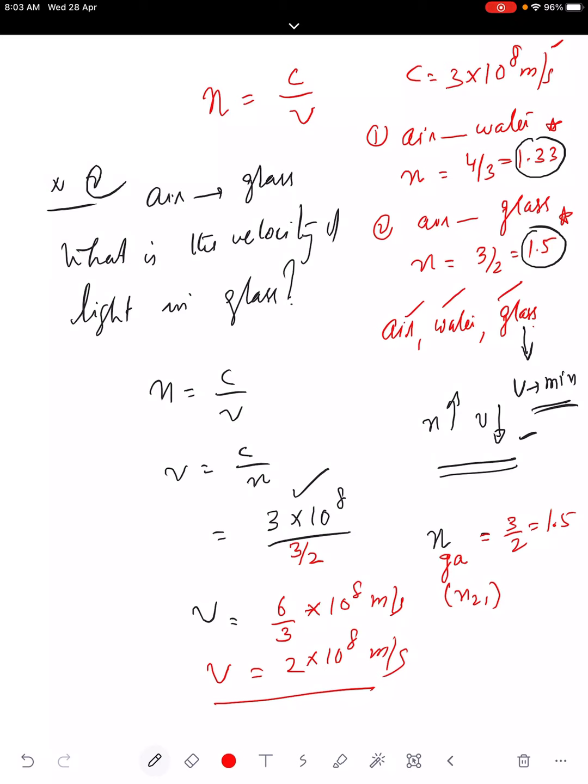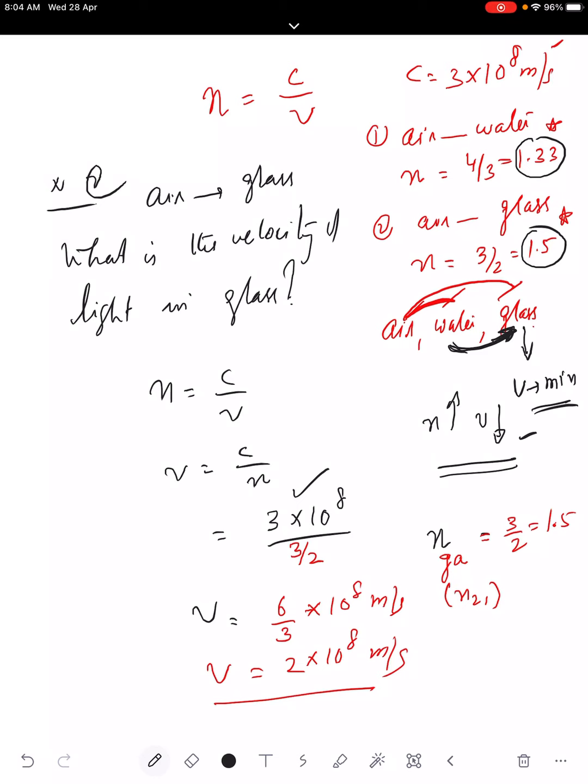When you take air and water, water is the denser medium. When you consider air and glass, glass is denser. When you consider water and glass, can you tell me which is denser? If light travels from water to glass, of course light can travel from water to glass, then we say that glass is denser than water. Glass will be a denser medium. It's a very important point.